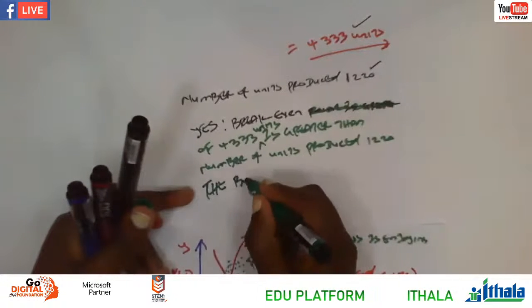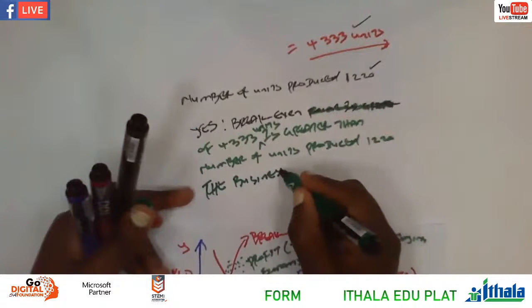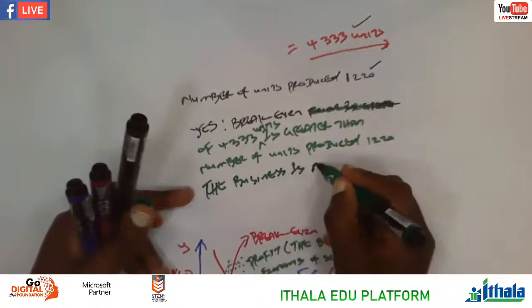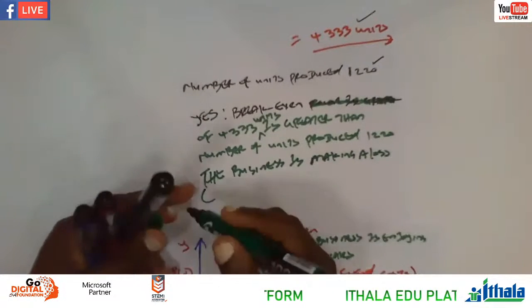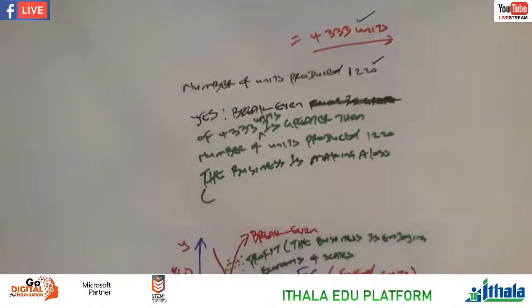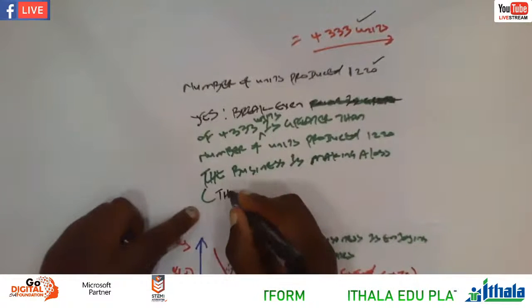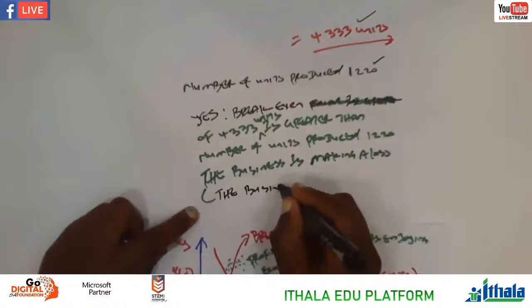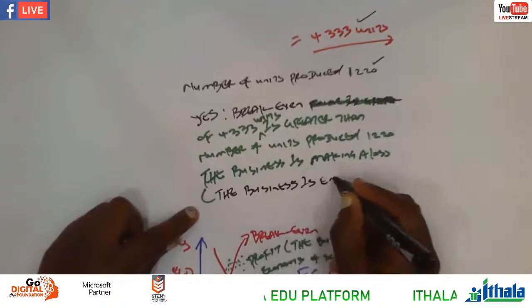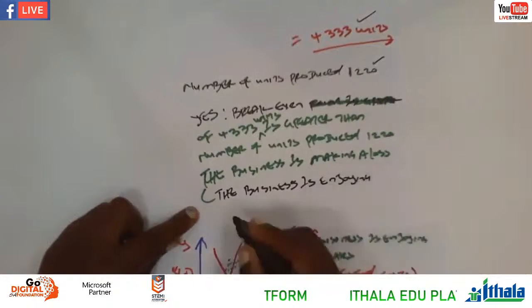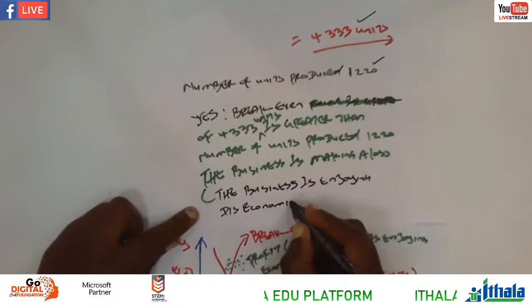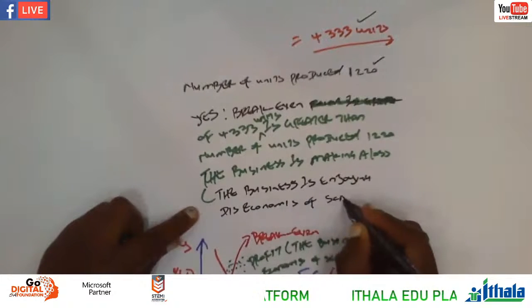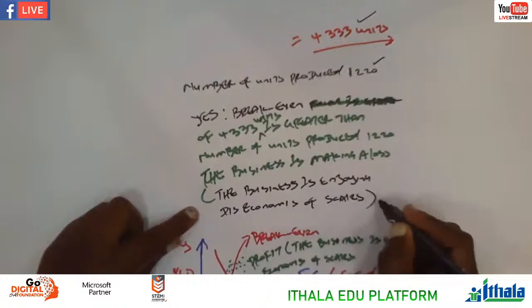The business is making a loss. In brackets, you can say the business is enjoying these economies of scale. Right? You get all the marks.